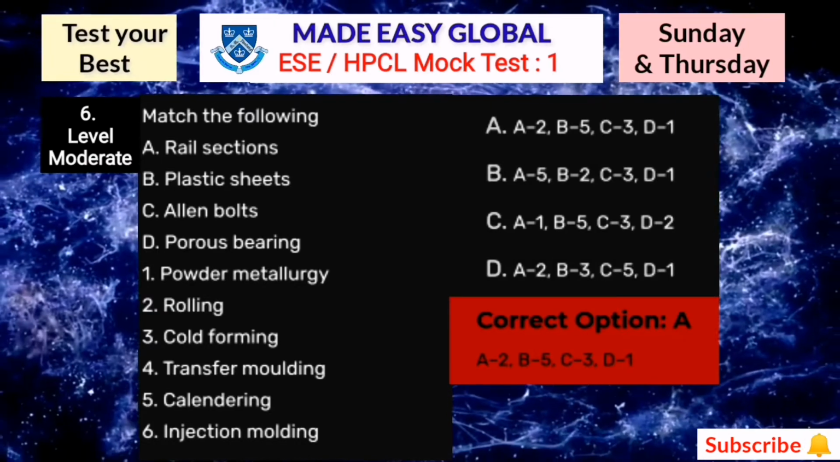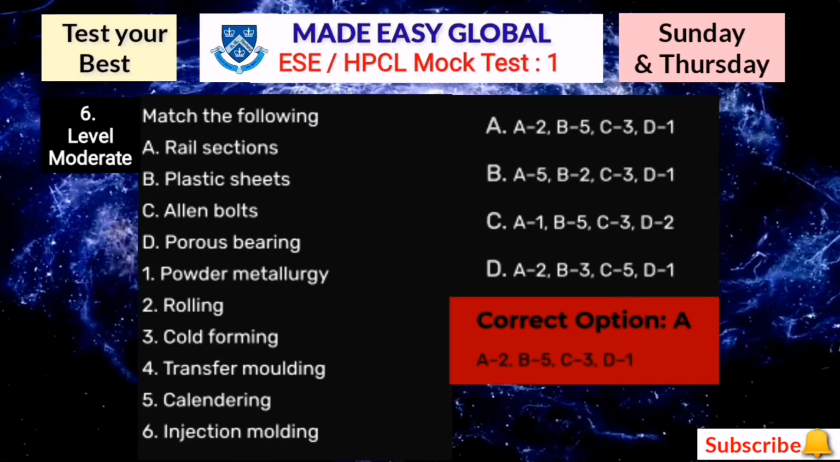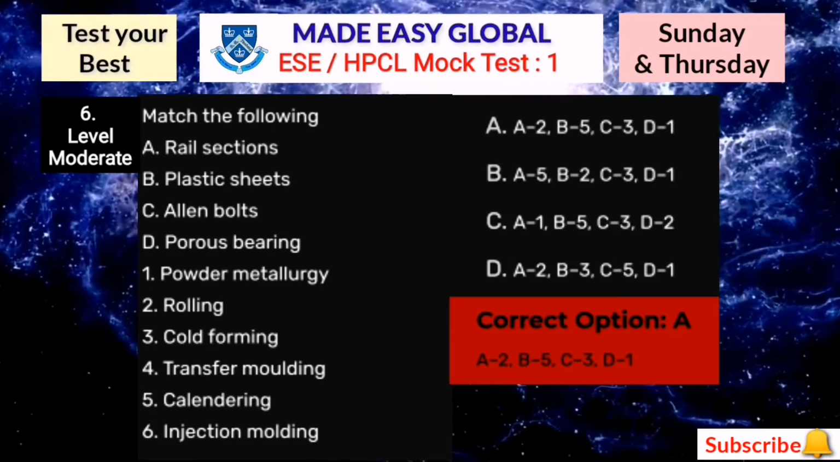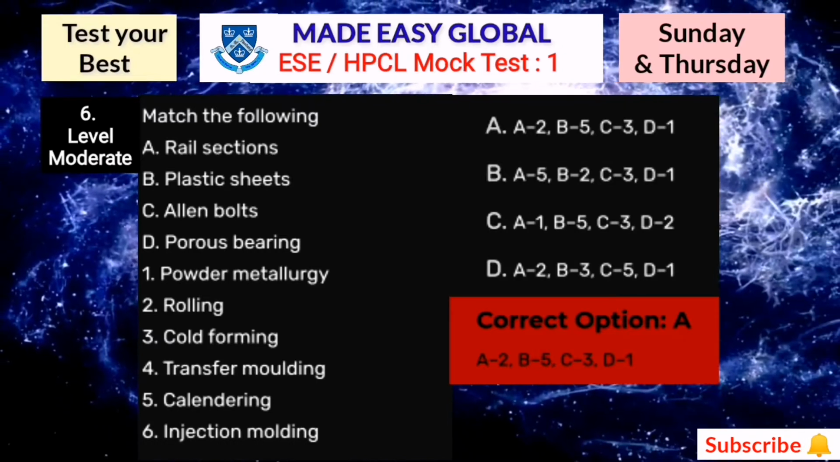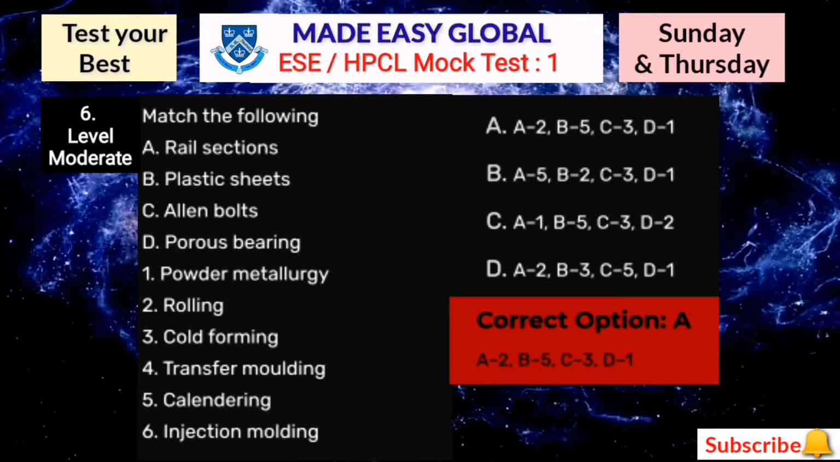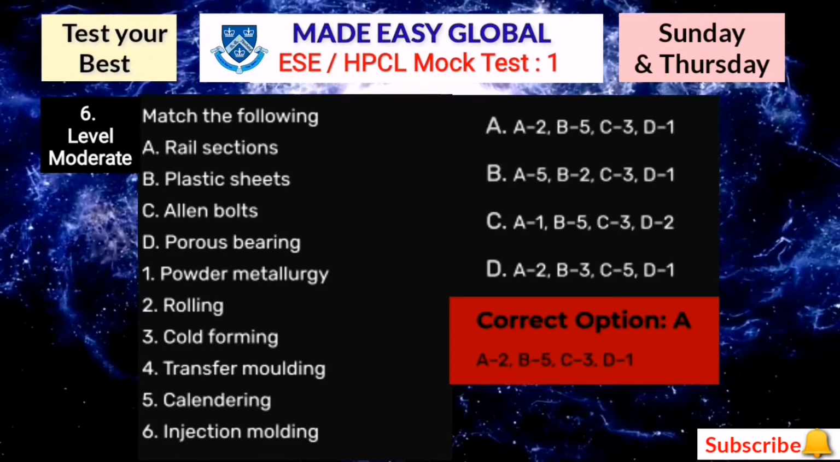For rail sections, the process which is used is rolling. Then for plastic sheets, the correct answer is calendering. Then for Allen bolts, the correct answer is option 3, the cold forming process is used. And for porous bearings, you can make them by powder metallurgy. So this is question number 6. Now let's move towards the next question.